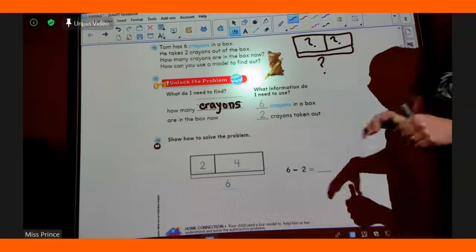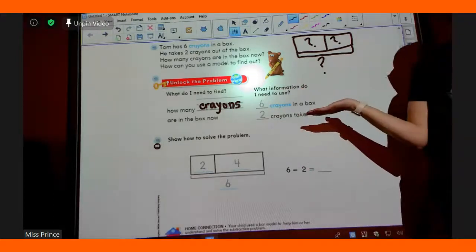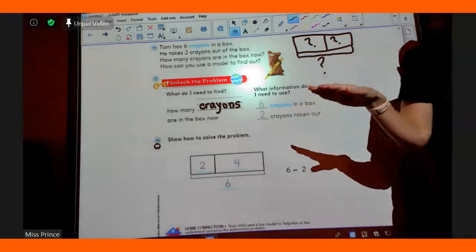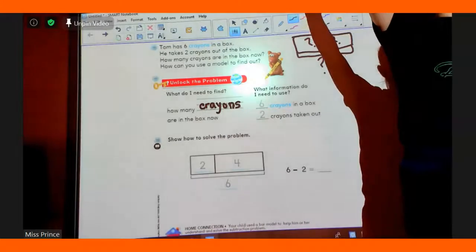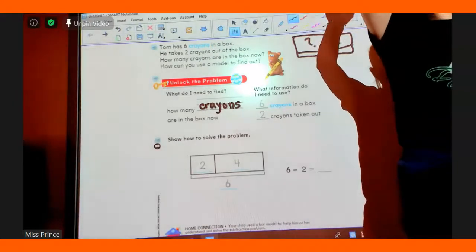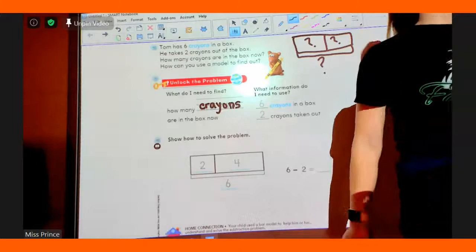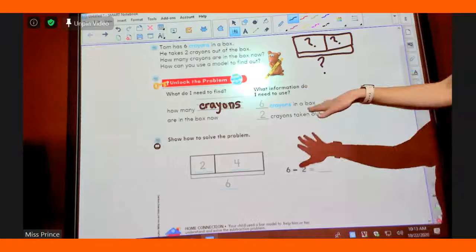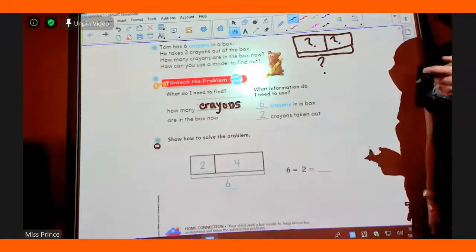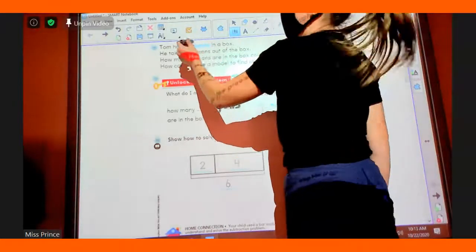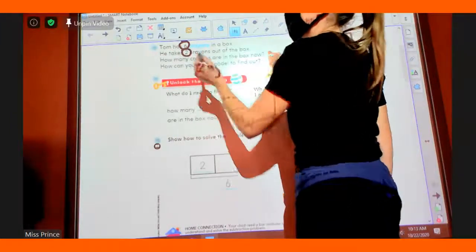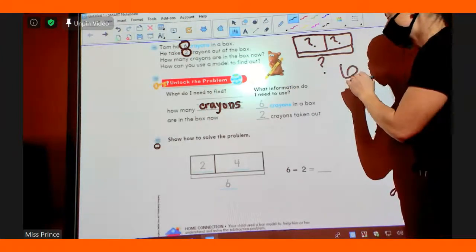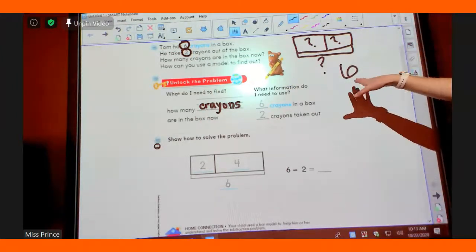Okay. So, now we need to know what information we need to figure this problem out. Who can tell me, when we subtract, we always, raise your hand. Zayden. Start with the biggest number. Yes, when we subtract, we always start with the biggest number. In our problem, we have a number 6 and a number 2. Which one is bigger? 6 or 2? 6 is the bigger number. So we're going to be starting with a 6.